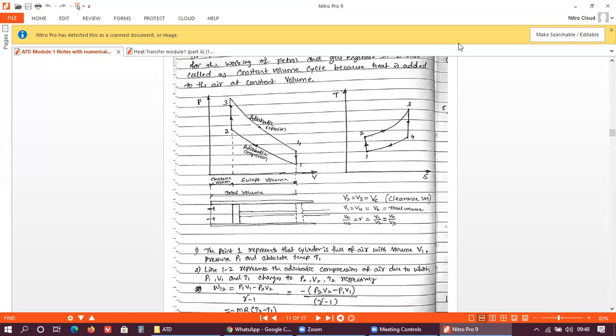Any doubt here? Any doubt here? Kiran, Yasin, Sayed, Saib Gowda? No, sir. Okay.